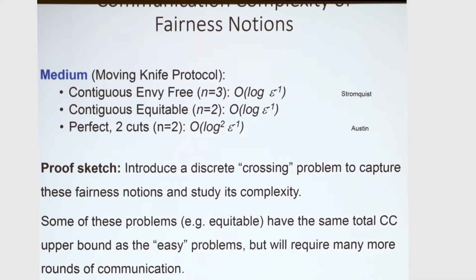For the medium class, we will study a problem that captures most of these problems, captures their essence, and we'll give reductions to it, and then we'll study this problem in more detail. We'll call this the crossing problem. One observation is that if you look at the total communication for the medium class, it looks as if it is the same as for the easy one. But the difference is that the moving knife protocols will require many rounds, which is not true for the easy problems. Those can be solved with a constant number of rounds.